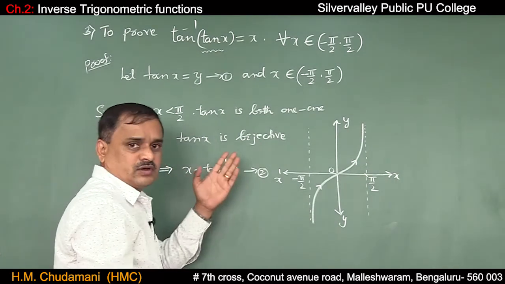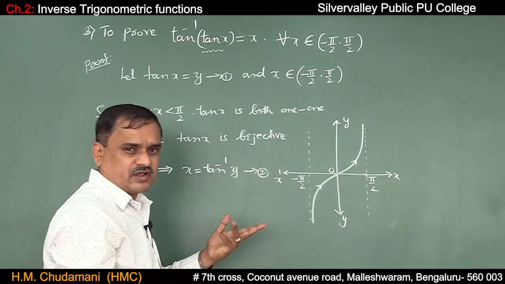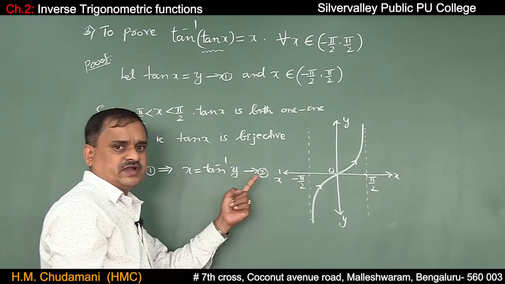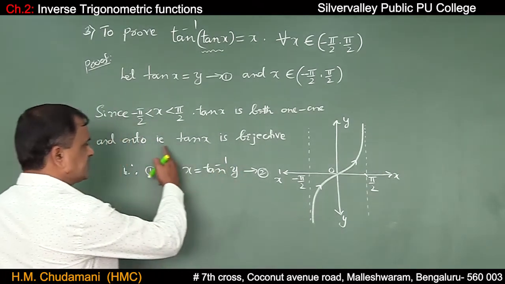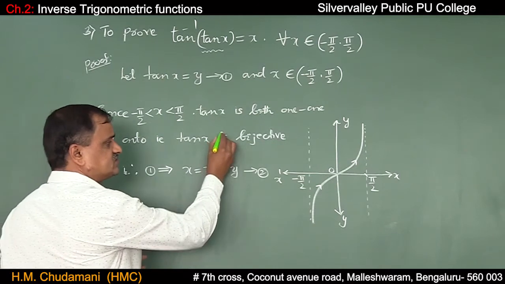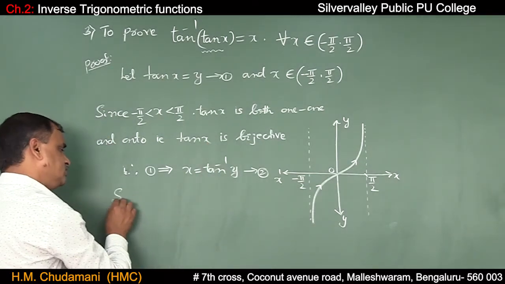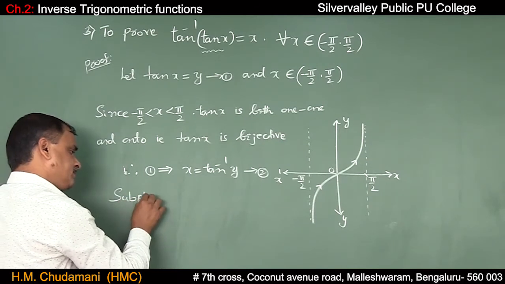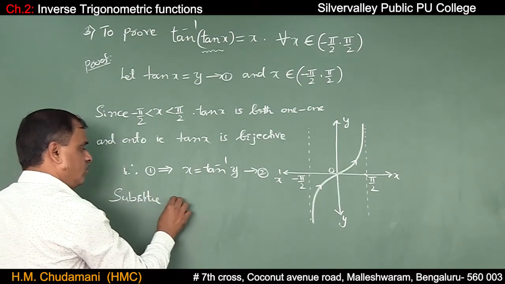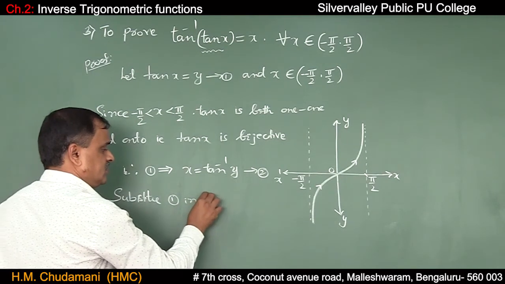And of course all the trigonometric functions are periodic functions, so it is clearly onto. Since it is both 1-1 and onto, tan x is bijective, the inverse of the function exists. So now substitute 1 in equation 2.